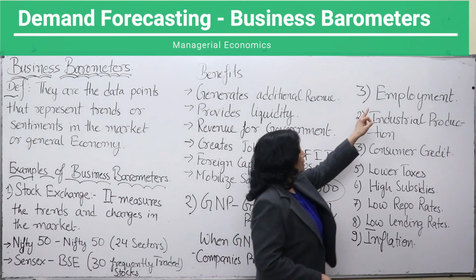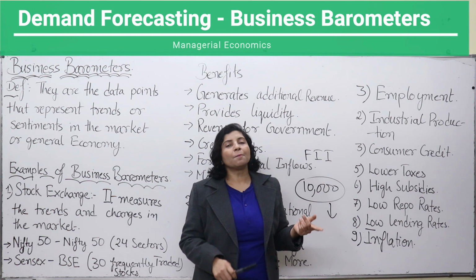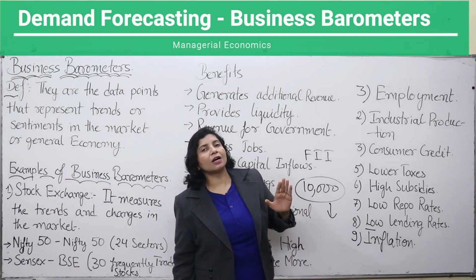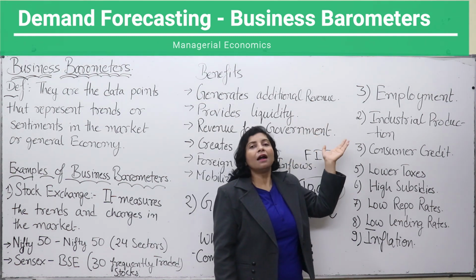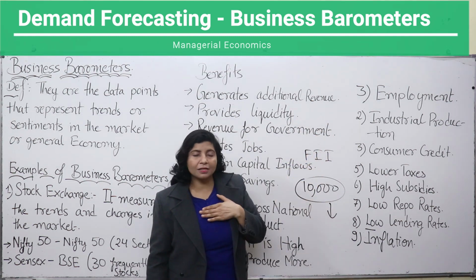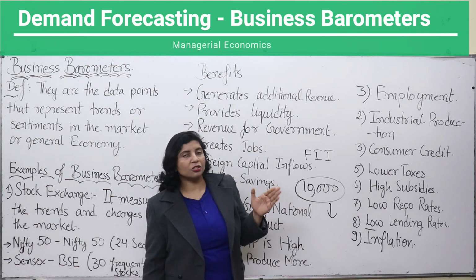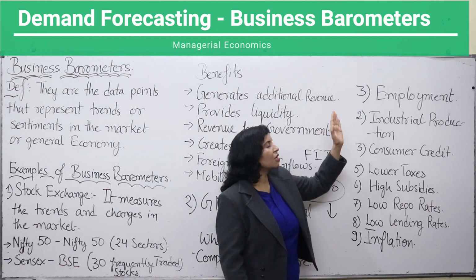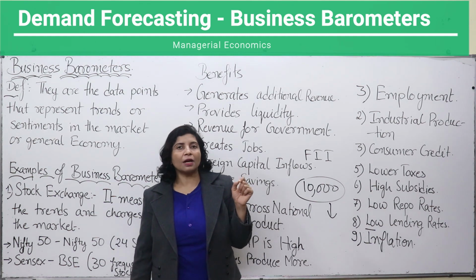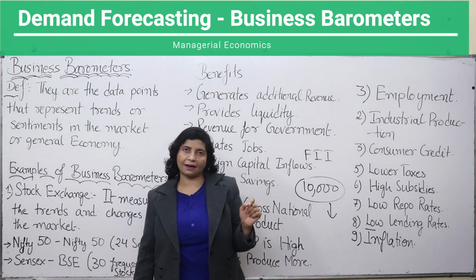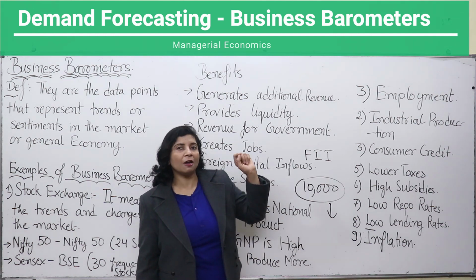Then employment. If employment is high, then demand forecasting will tell you that demand will be high. Why? Because there is a direct relationship between high demand and high employment. If employment is high, people will earn more and they will spend more on goods and services. Then industrial production. If industrial production is high, people will get more employment in companies, in firms, in factories, and they will earn more and they will spend more. That means in that case also demand will be high.